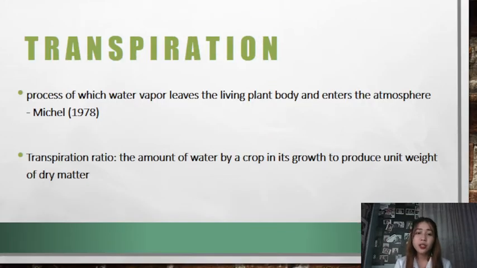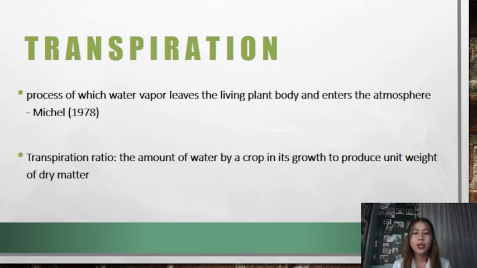This is a process by which water vapor leaves the living plant body and enters the atmosphere. It is the process in which water from the soil is absorbed by plants through the roots and discharged back to the atmosphere through their leaves, through little pores present in the leaves, which are also known as stomata. So basically this is an evaporation process.